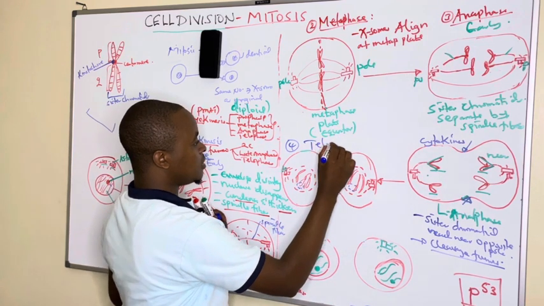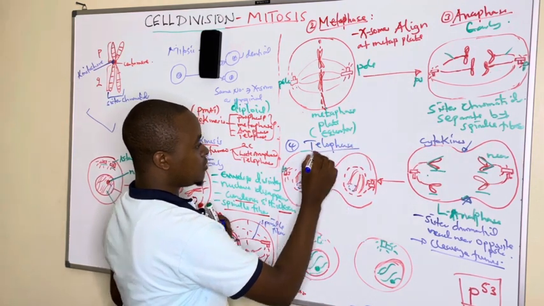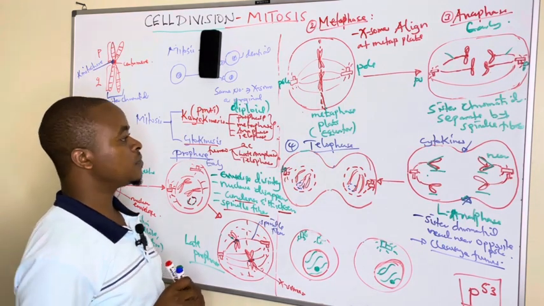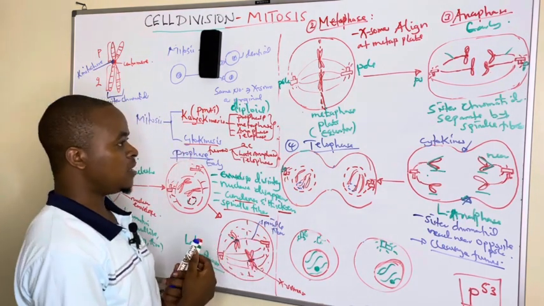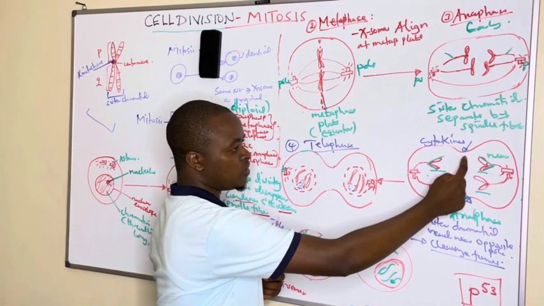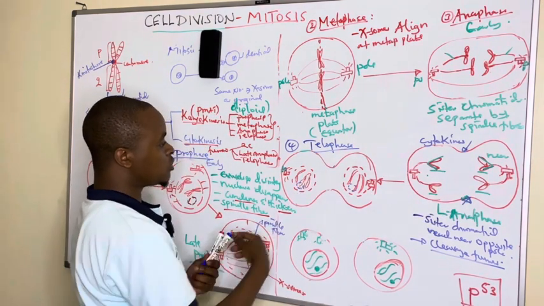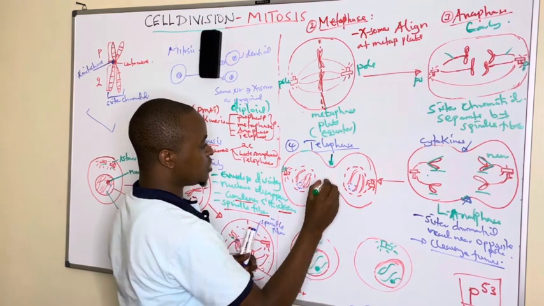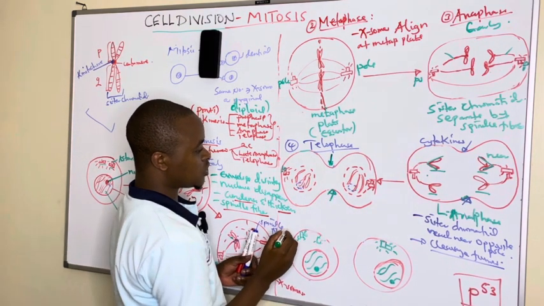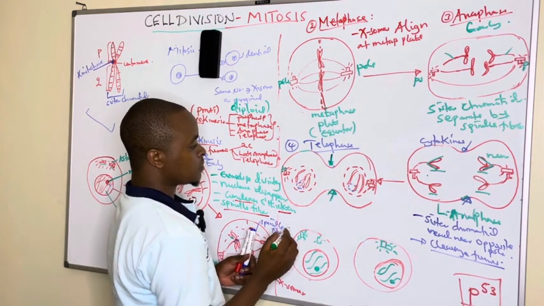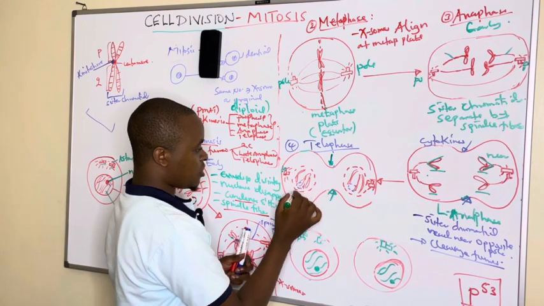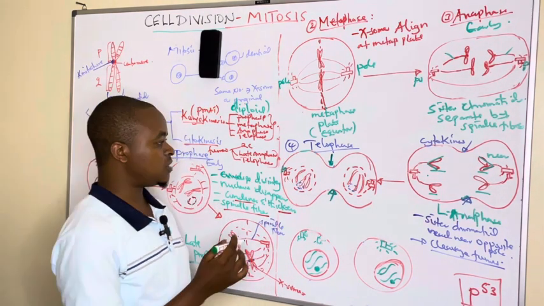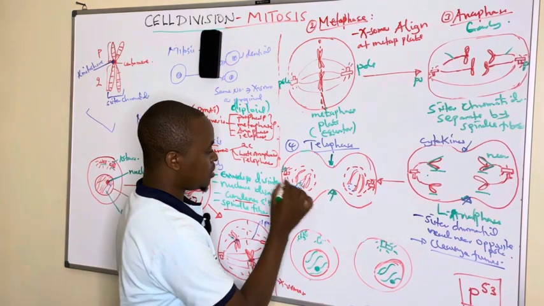Telophase is the last stage under karyokinesis, whereby the cleavage furrow which was formed during late anaphase continues to constrict. As it is constricting, the nucleolus which disappeared during prophase begins to reappear.